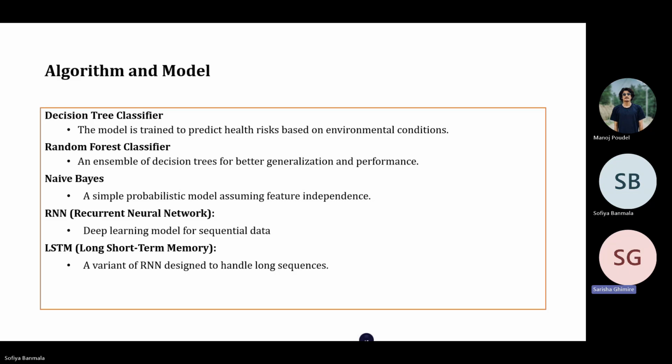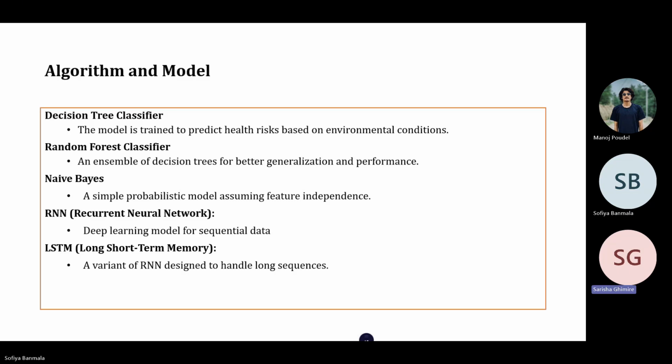The LSTM cell has three main gates: the input gate, forget gate, and the output gate. These gates allow the model to decide what information to keep, what to throw away, and what to output at each step. This structure allows LSTMs to maintain information across many time steps, making them ideal for long sequences.